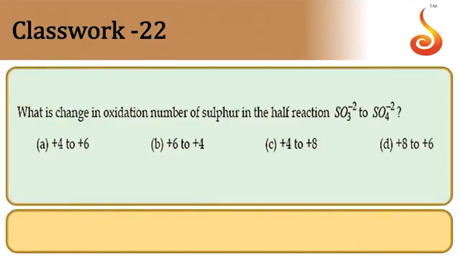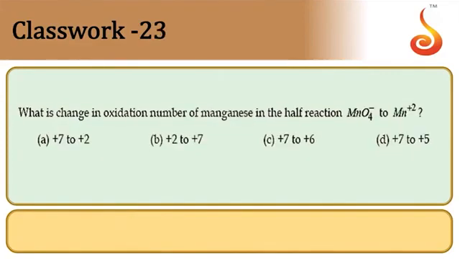What is the change in oxidation number of sulfur in the half reaction of SO3 2- to SO4 2-? SO3 2- will have +4 oxidation state and SO4 2- will have +6 for sulfur. So +4 to +6. Option A.